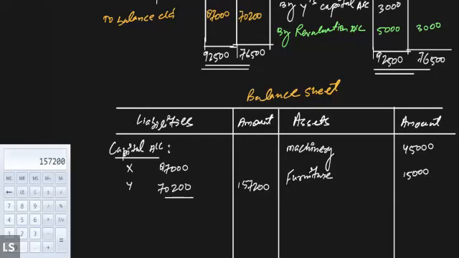Then we had sundry debtors. The value of sundry debtor was 33,000. And then we have the value of stock, which was increased to 8,000.